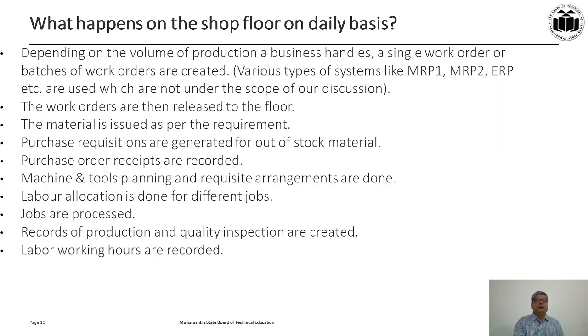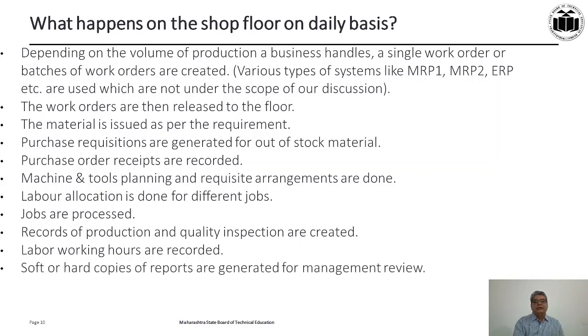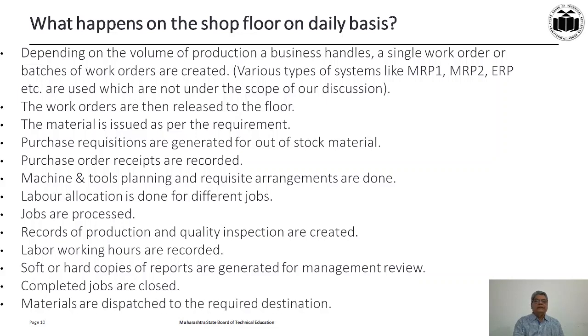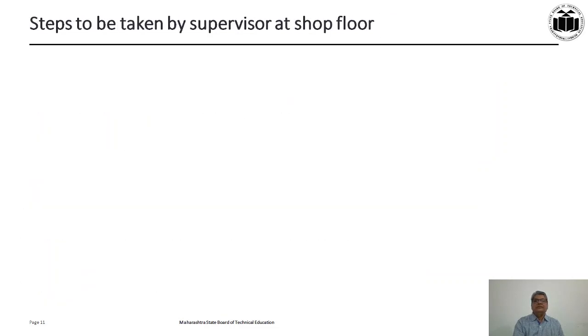Then you have to record the labor working hours for the salaries. Then you have to create soft and hard copies of reports. They are generated for management review. So you create different types of records: the labor requirement, the labor which goes into the product, the quality inspection records, or the actual manufacturing record, whether you have met the targets or not. So management can do the review of it.